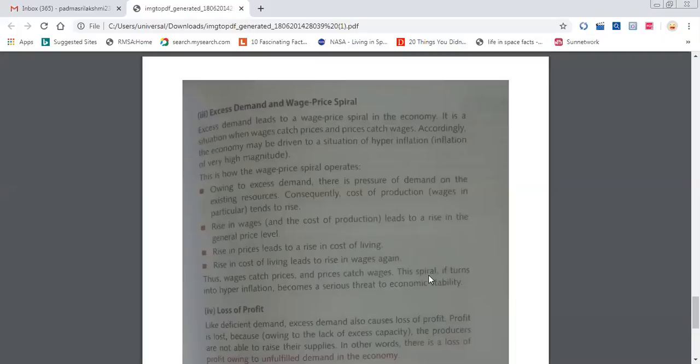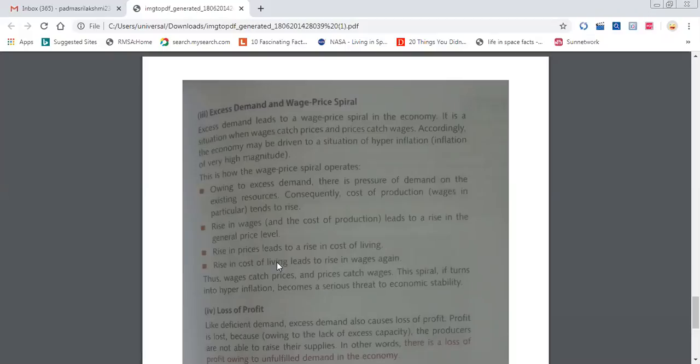So this spiral turns into hyperinflation. There are different types of inflation like creeping inflation, walking inflation, running inflation, and hyperinflation. Hyperinflation is the highest. We cannot even control that type of inflation. It becomes a serious problem in the economy.